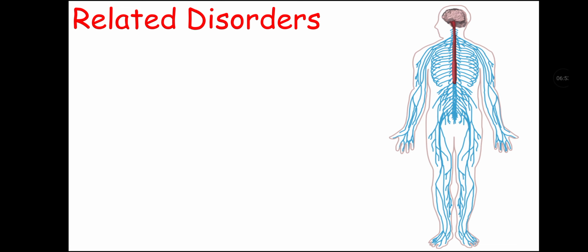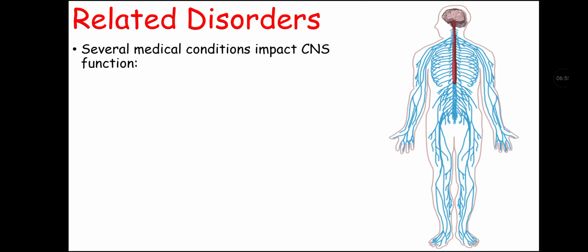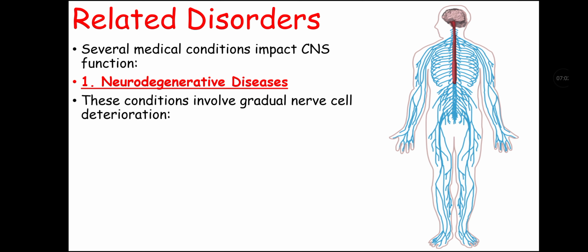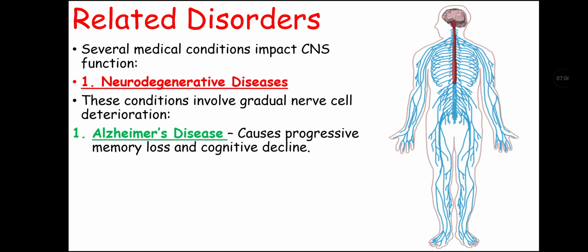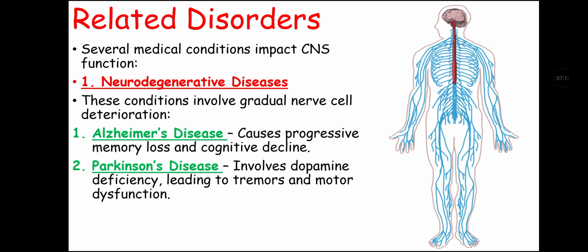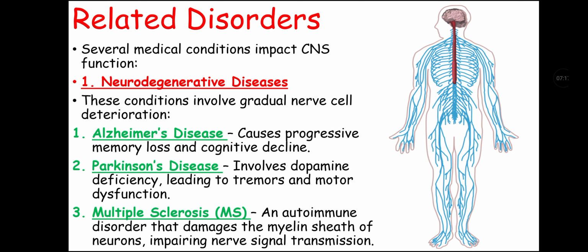Now let's talk about the related disorders of the central nervous system. Several medical conditions impact central nervous system function. These include neurodegenerative diseases, that are conditions that involve gradual nerve cell deterioration, and they include Alzheimer's disease, that causes progressive memory loss and cognitive decline. Parkinson's disease then involves dopamine deficiency leading to tremors and motor dysfunction, and multiple sclerosis, that is an autoimmune disorder that damages the myelin sheath of neurons, impairing nerve signal transmission.